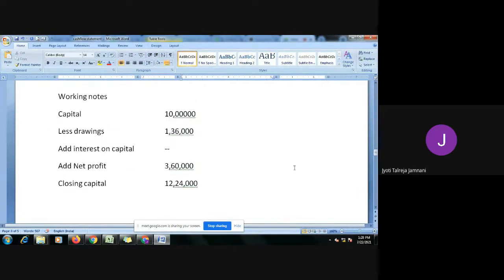Are you all understanding the logic? How I came to drawings? Yes, ma'am. This part we got it. But I have one doubt, ma'am. We have two balances. 10 lakh is the closing capital of 2018, and the other one, 12 lakh 24 thousand, is the closing balance of the year 2019.